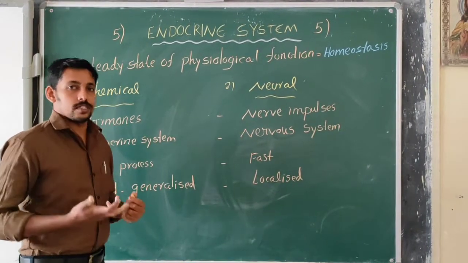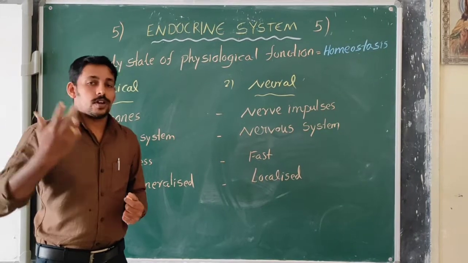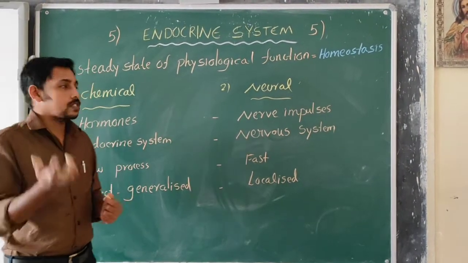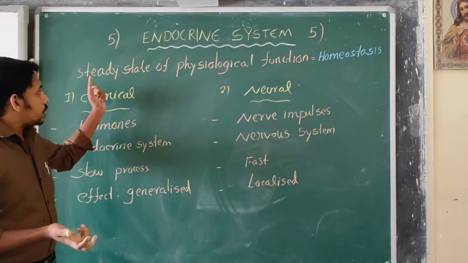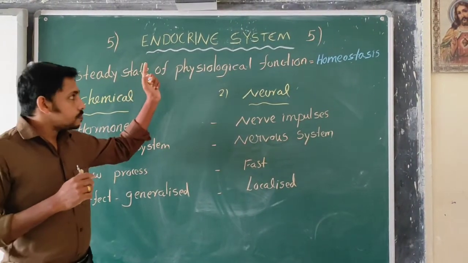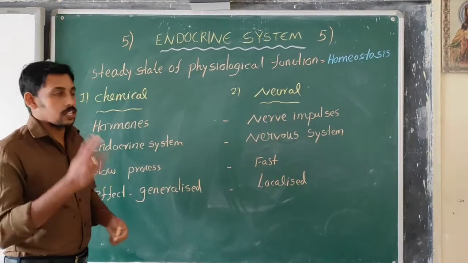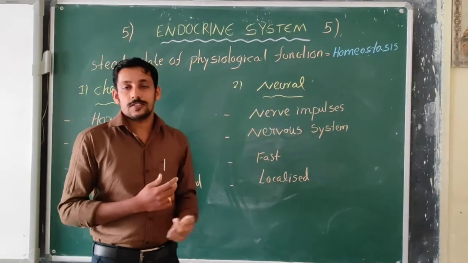There are different functions in our body. Our body organs are doing different functions. So these different functions must get a state of what? A steady state of what? Physiological function. That's known as what? Homeostasis.